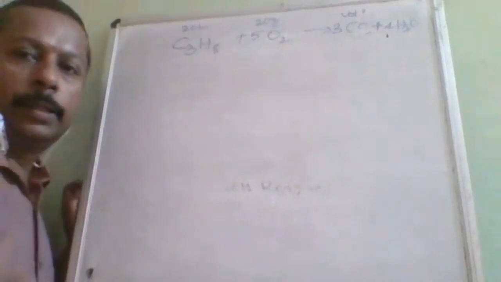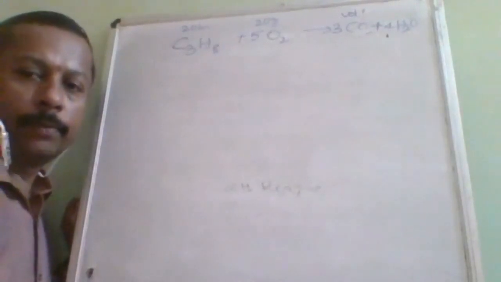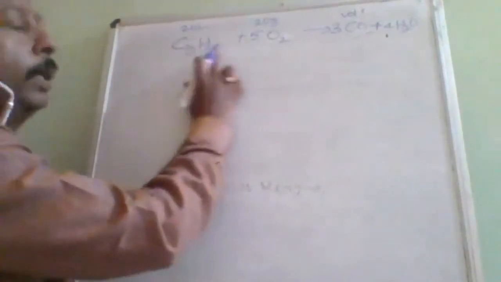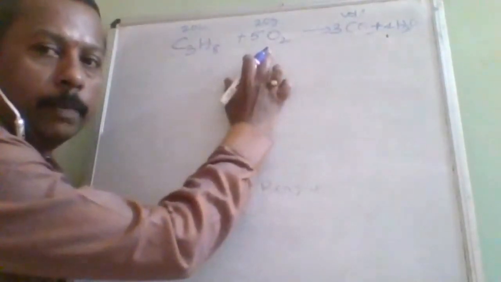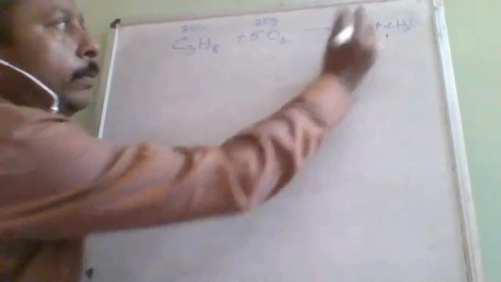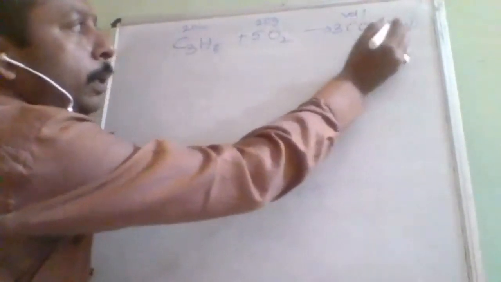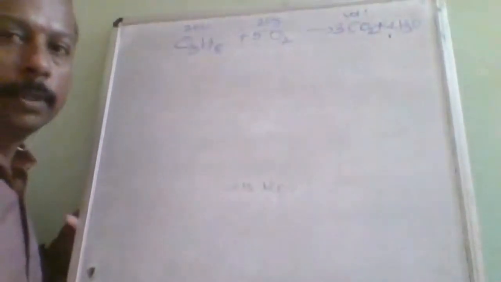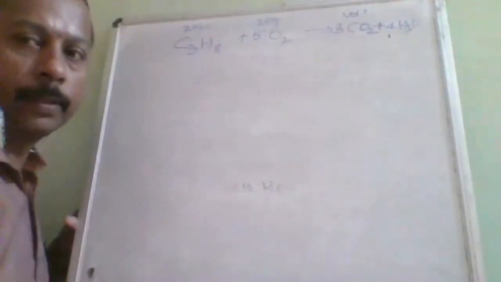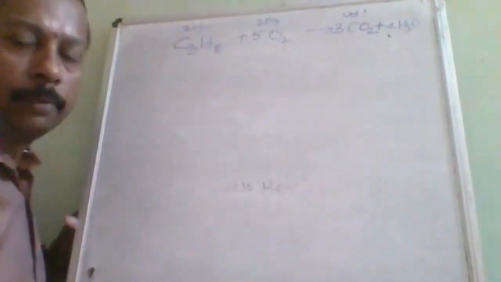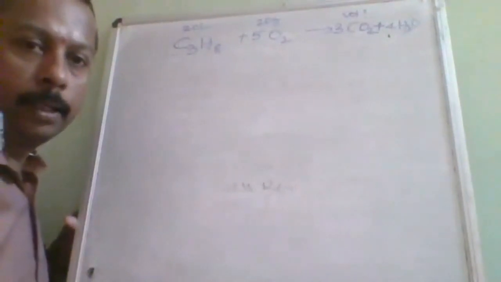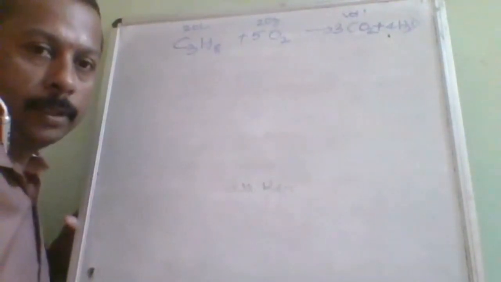Okay, now listen, I am explaining the question. Very nice. So C3H8 plus 5O2 gives 3CO2 plus 4H2O. This is the balanced reaction. Balancing is very much necessary and marking the given values is also necessary.